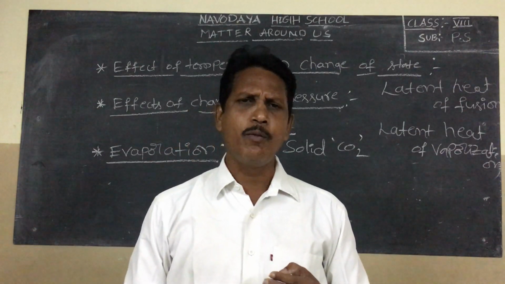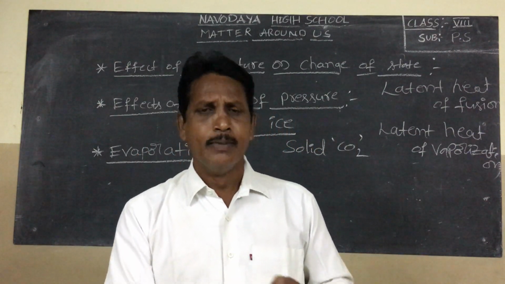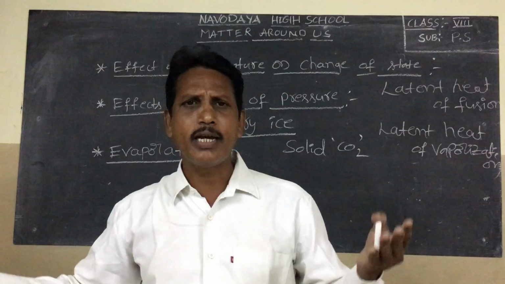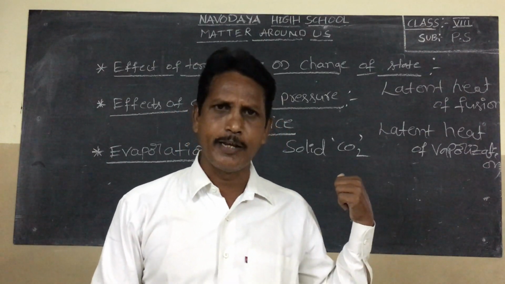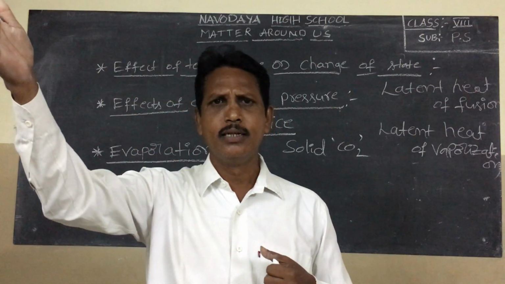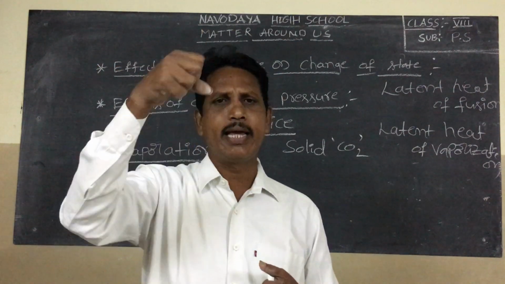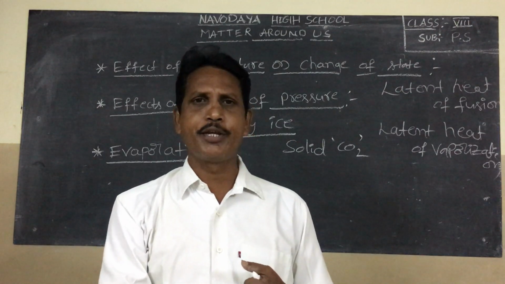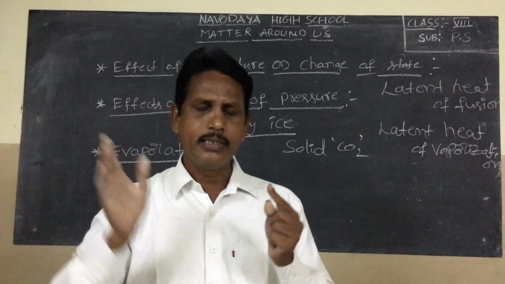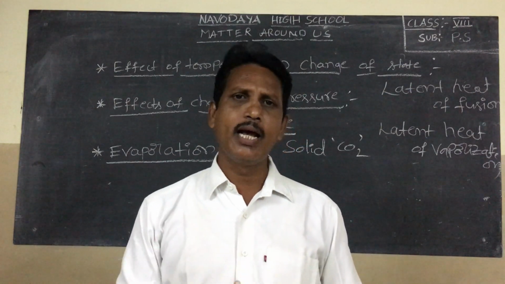Boiling point of water, how much, sir? 100 degrees Celsius. Below the boiling point of water, water from wet clothes escapes in the form of water vapor. That is vaporization. The surface water molecules escape into the atmosphere or the air, because the surface water molecules gain more heat energy than those inside, so they escape into the air. It is called vaporization. Okay, students, we will meet in the next class.